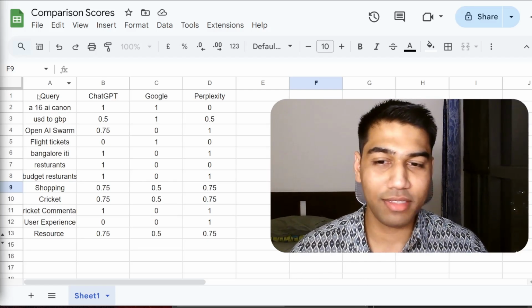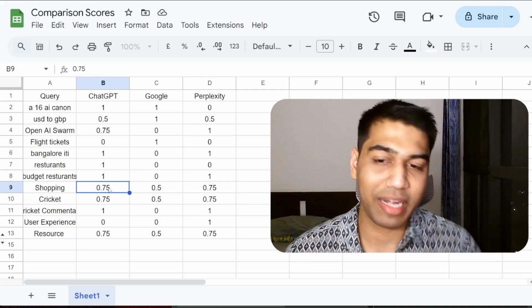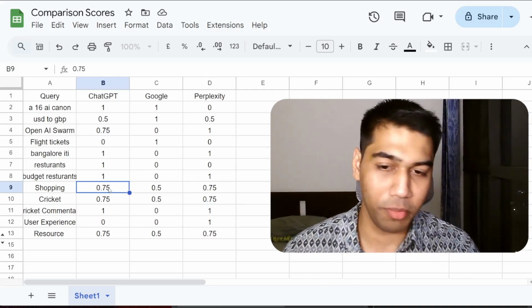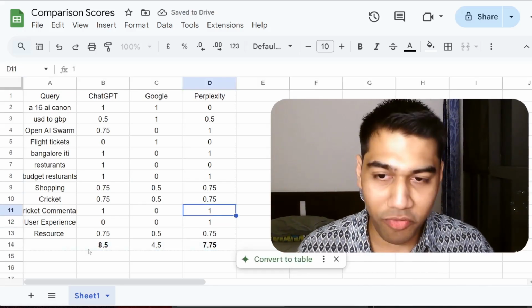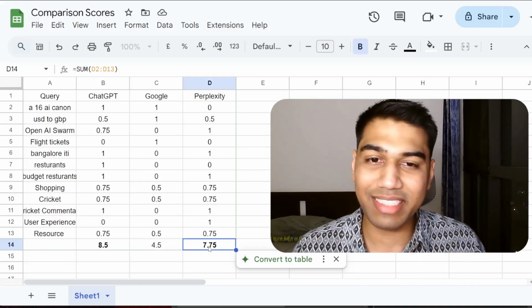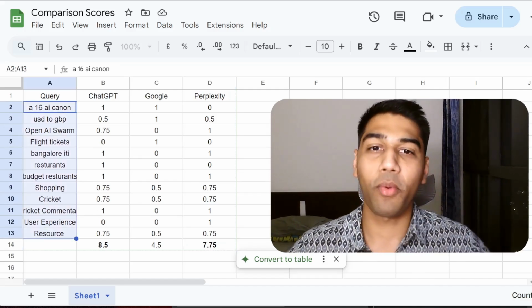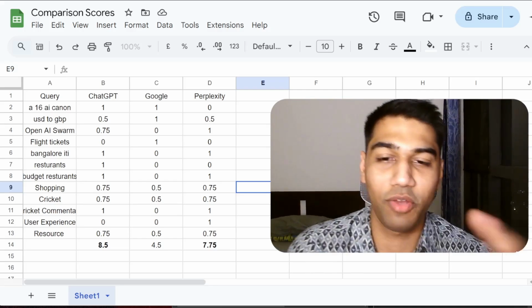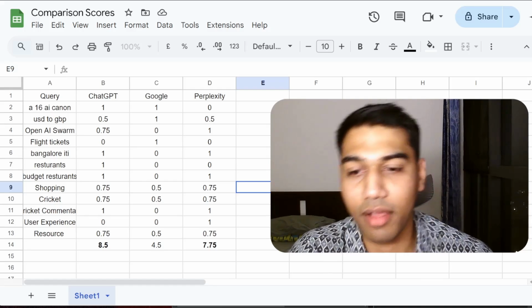Okay, so the verdicts are in, and you will be shocked at the results. At least I was not expecting this going into the video. But very simply, the total scores are 8.5 for ChatGPT, Google is on 4.5, and 7.75 for Perplexity. We did around 12 queries roughly, and it's a decently much better result compared to anything else.